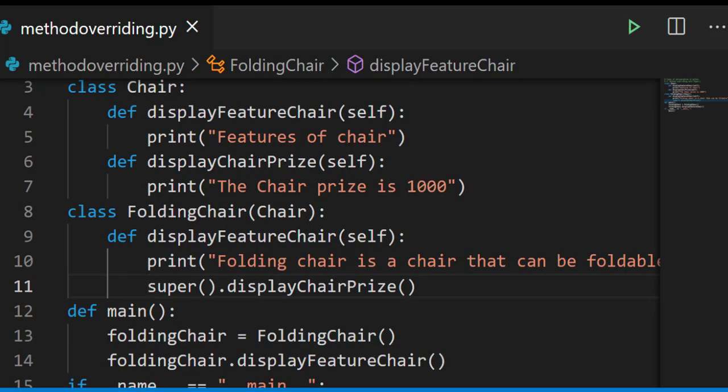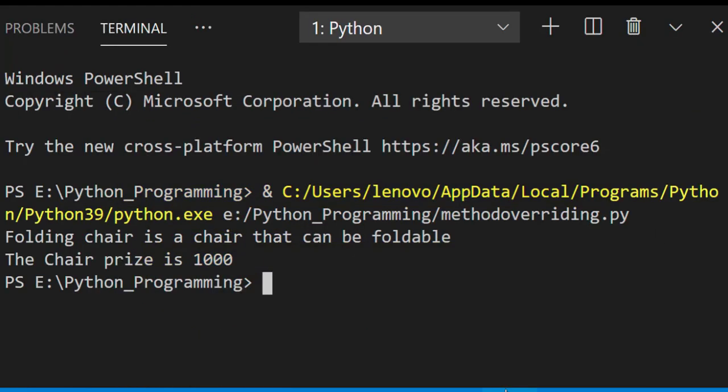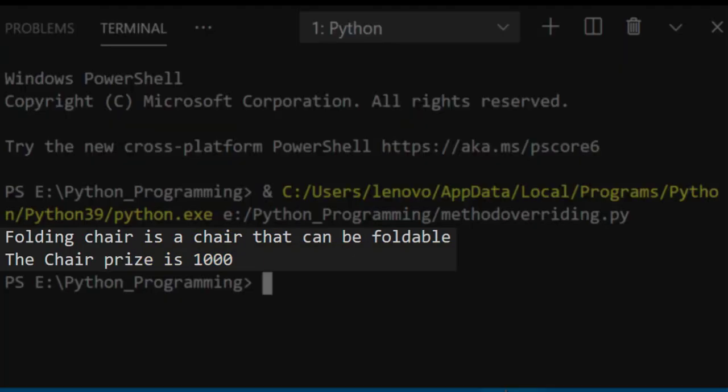When you run this code, you should get the output folding chair is a chair that can be foldable and the chair price is 1000. The output is folding chair is a chair that can be foldable and the chair price is 1000.